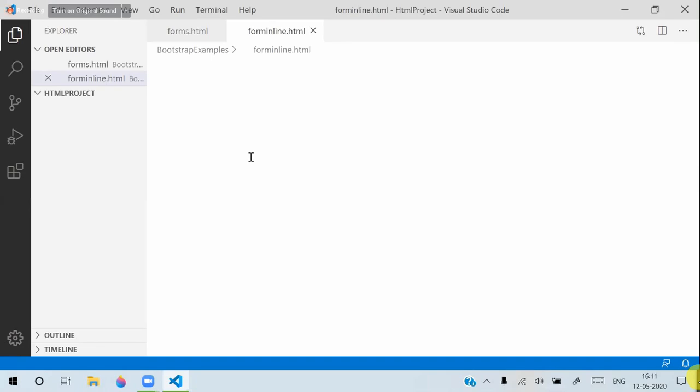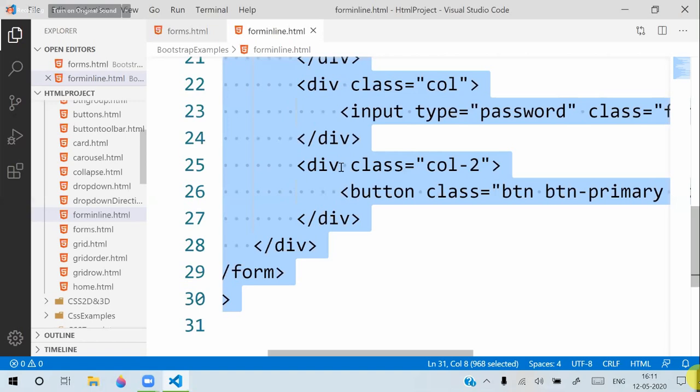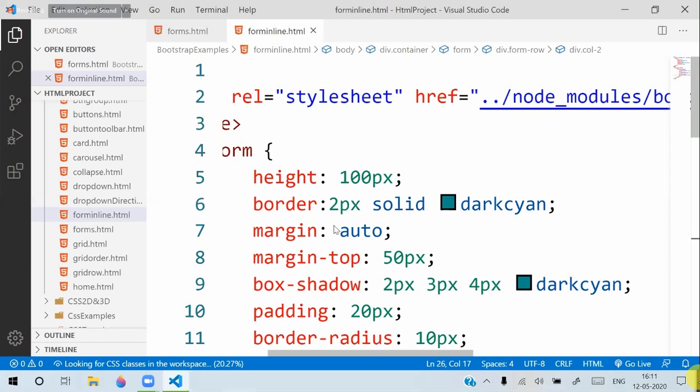So this is a form. We learned about how to design the form elements and form groups. For forms, what are the controls available? What are the classes required? We designed some examples.